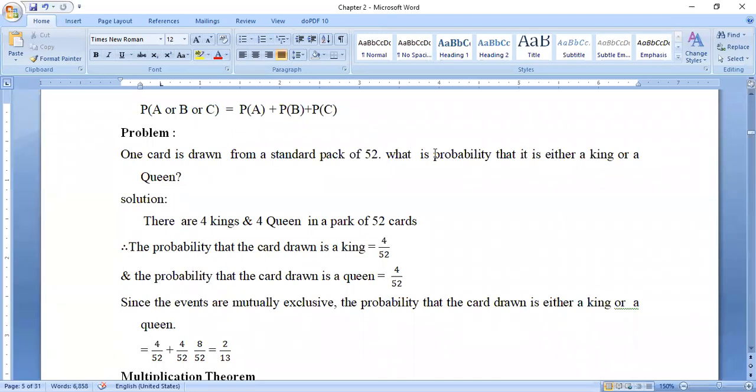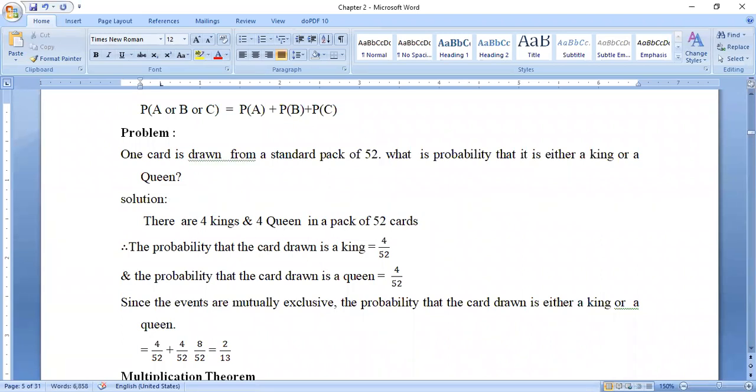So what is the question here? One card is drawn from a standard pack of 52. What is the probability that it is either a king or a queen? Observe the solution here. There are 4 kings and 4 queens in a pack.